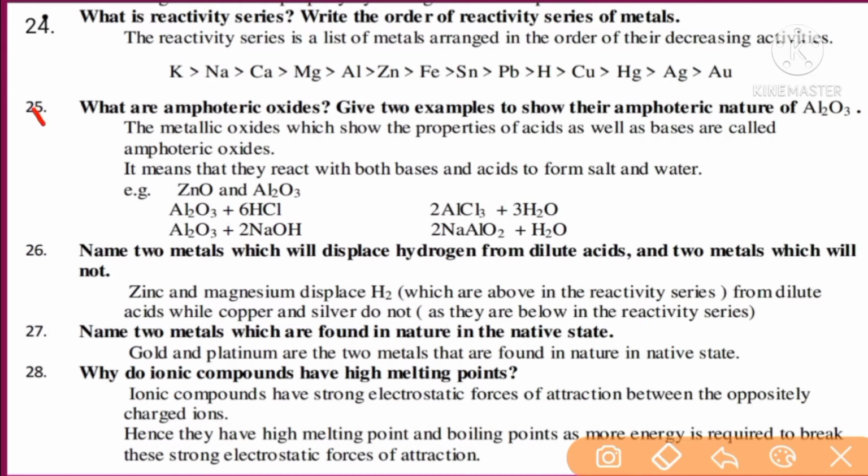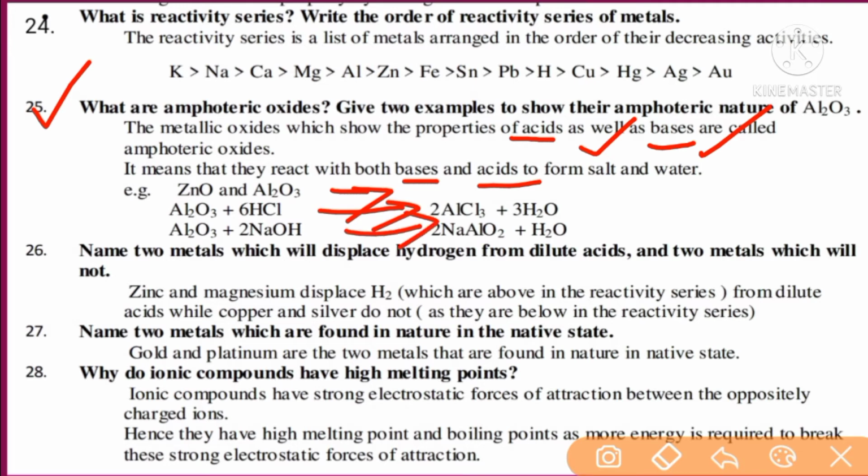Next question, question number 25. What are amphoteric oxides? Give two examples to show the amphoteric nature of aluminum oxide. The metallic oxides which show the properties of acids as well as bases are called amphoteric oxides. It means they react with both acids and bases to form salt and water. Example students, zinc oxide and aluminum oxide. Aluminum oxide reacts with HCl, and aluminum oxide reacts with sodium hydroxide. Both give the same products students, salt plus water.